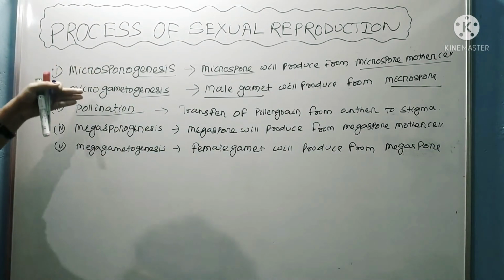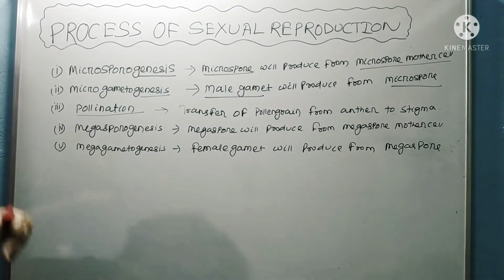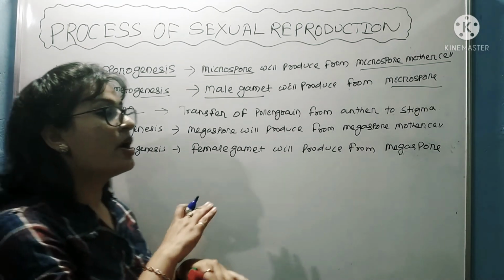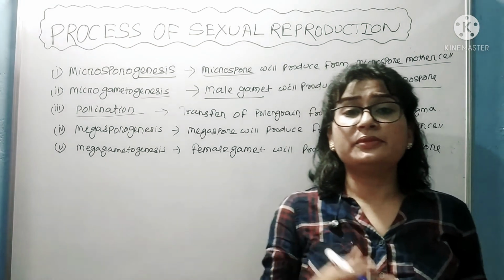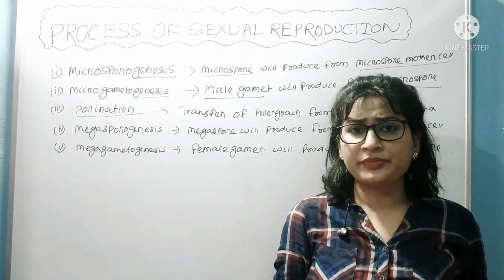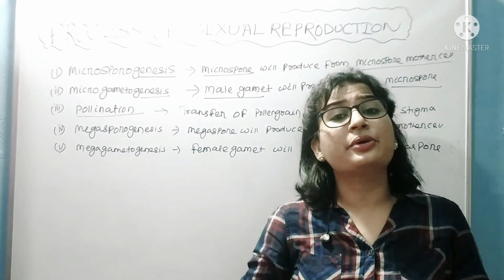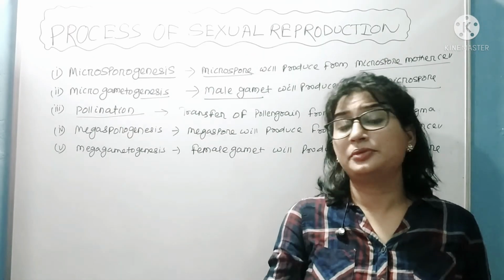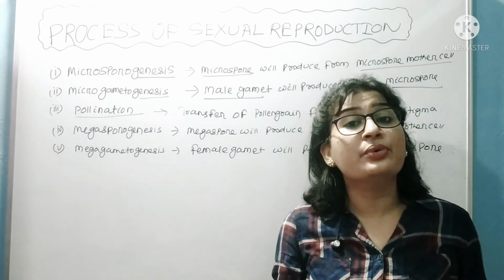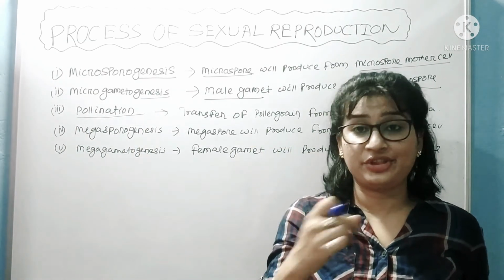So microsporogenesis, microgametogenesis, pollination, megasporogenesis, megagametogenesis, already finished. So after the formation of microgamete, that is male gamete, and female gamete, what will happen? They will get fused, and that fusion is known as what? Fertilization.